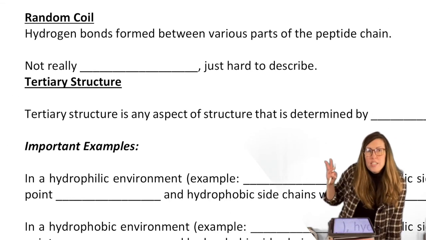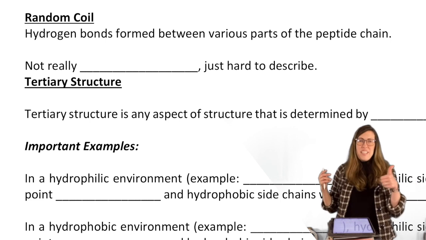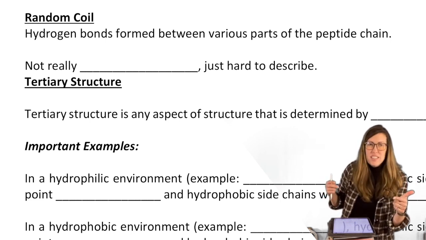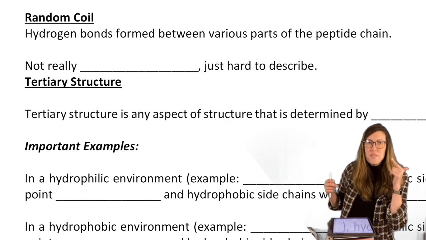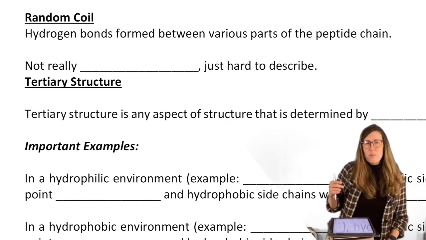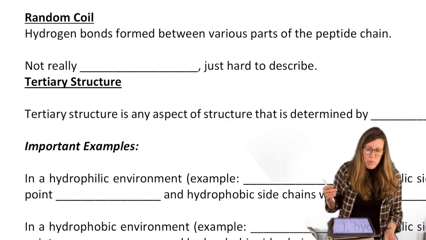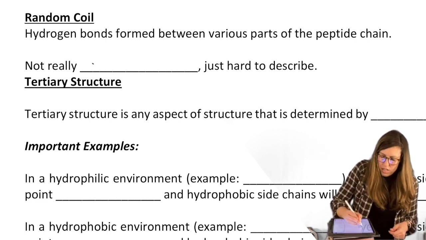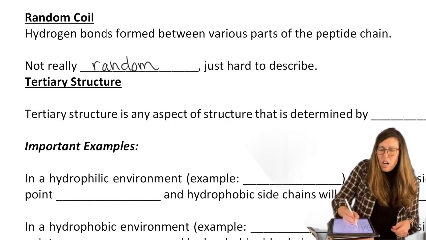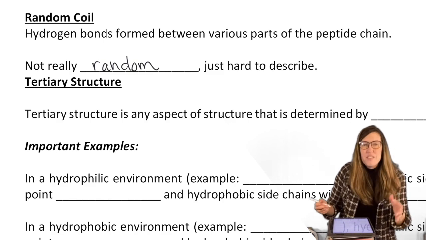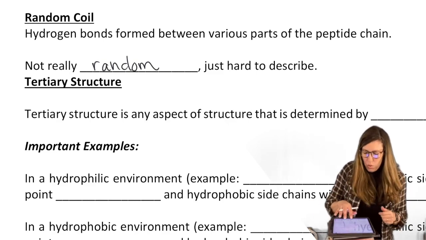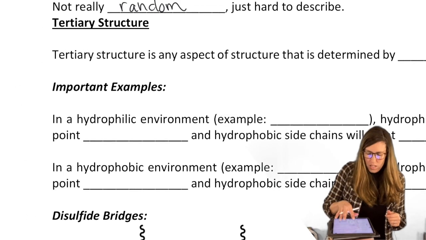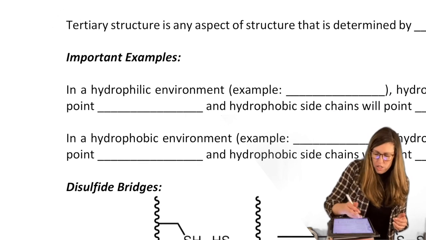The third way, so we have alpha helices, we have beta pleated sheets, then we have everything else. That's just called random coil because hydrogen bonds form in a different way in various regions. And so it's not exactly random, it's just harder to describe because there's not a nicely packaged coil handed to you to look at. So that's the secondary structure. Let's look at tertiary.